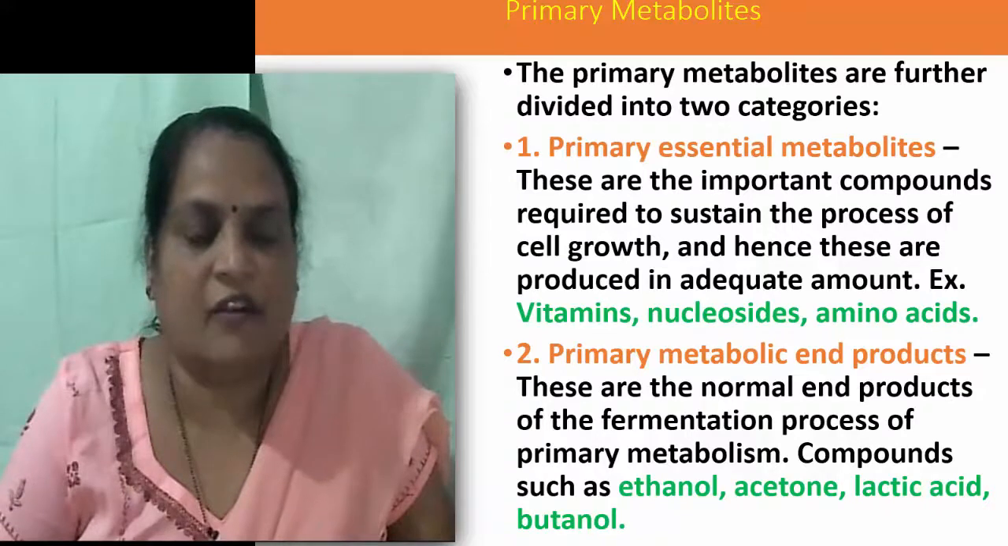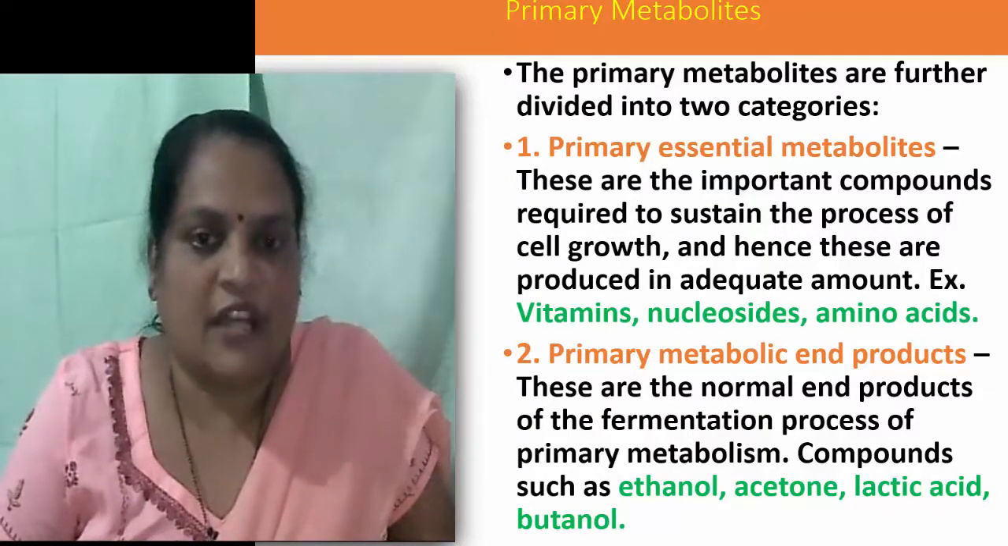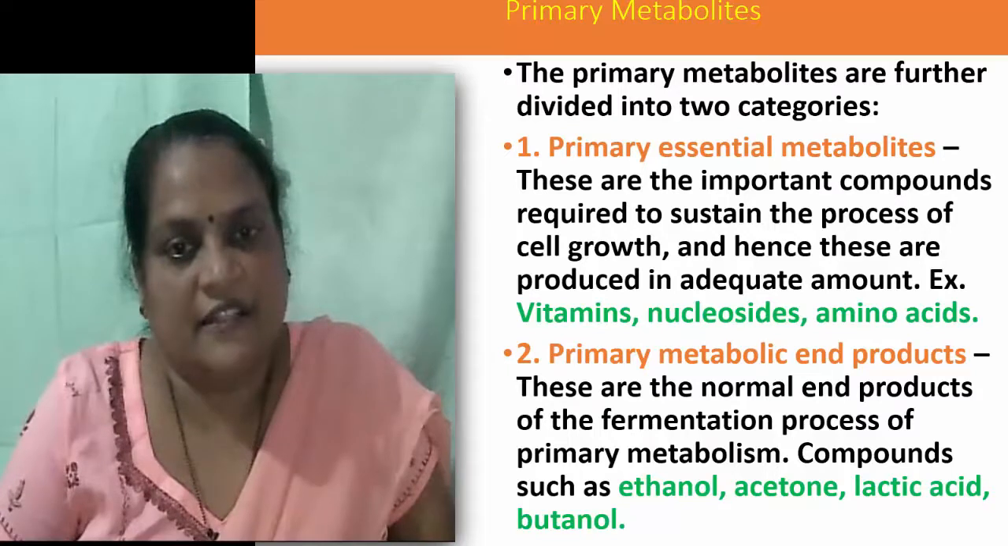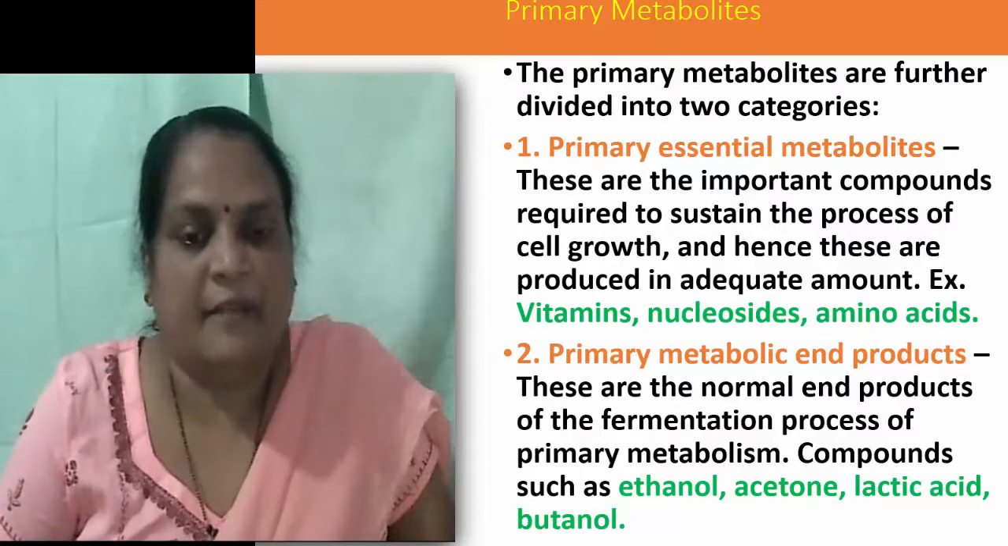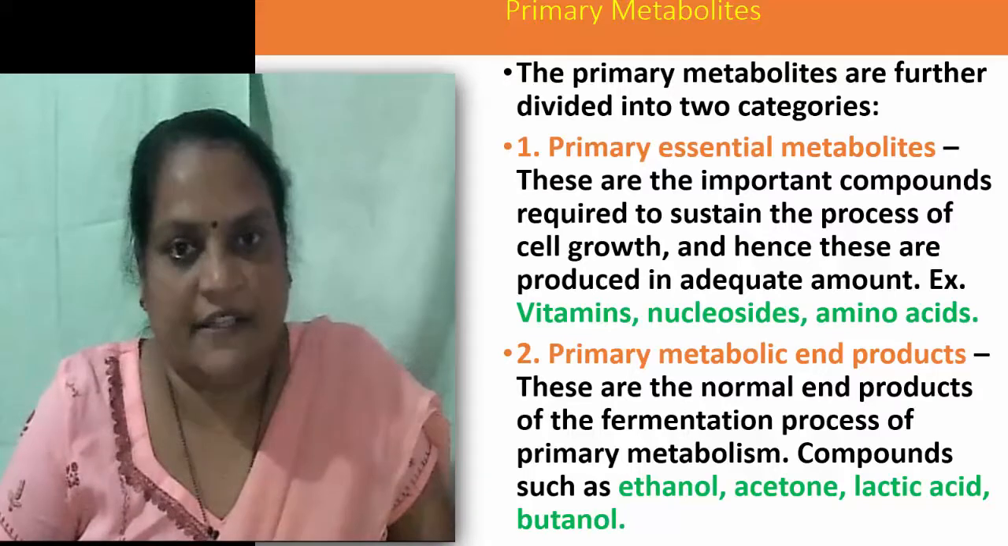Primary metabolites are of two types: primary essential metabolites, which are produced in large quantities and required for cell growth, with vitamins, nucleosides, and amino acids as examples; and primary metabolic end products, which are the end products of primary metabolism and include ethanol, acetone, lactic acid, butanol, etc.